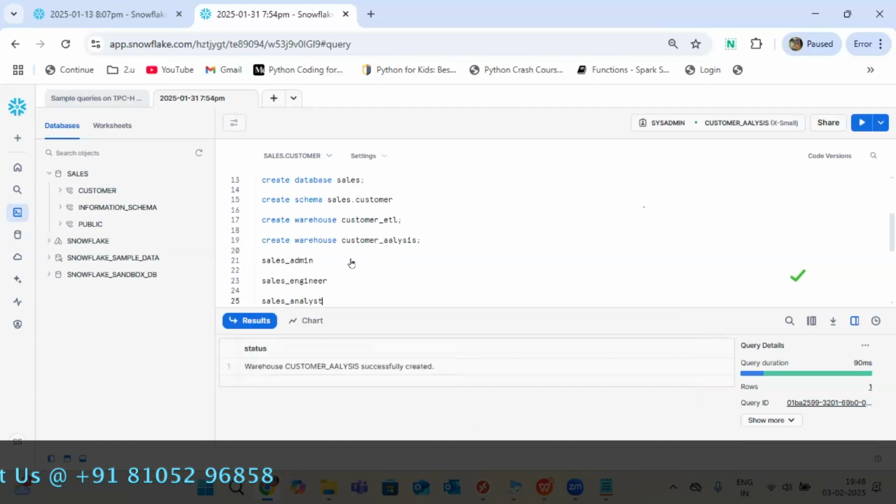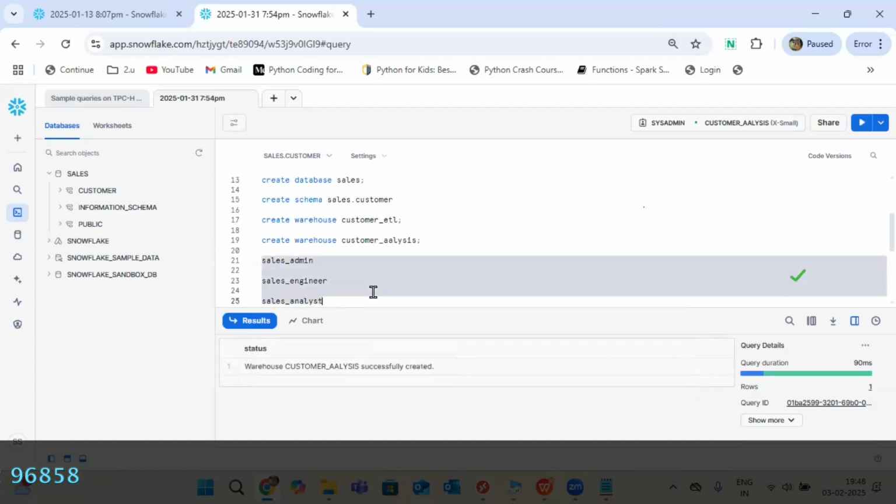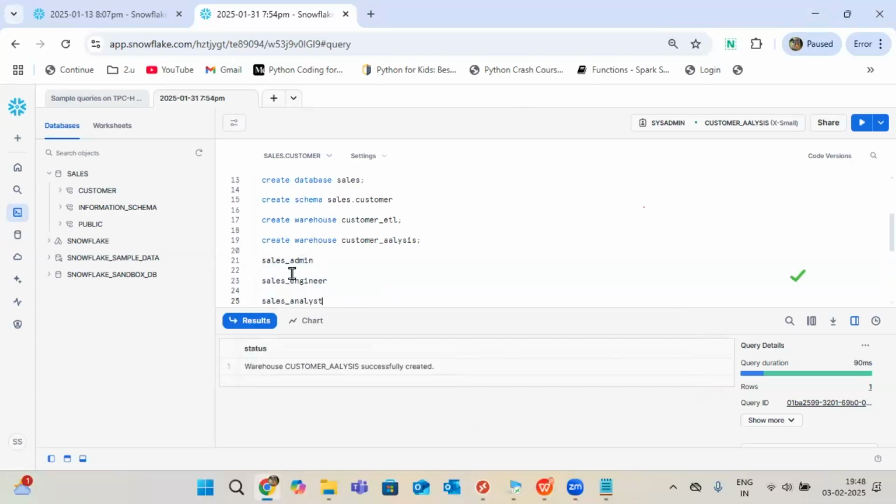I need to make these customized roles. In real time also, based on your project they will change. My project is related to sales, so I used the sales keyword. In your project, they will use naming conventions related to your project. It's totally admin work, guys. Admin work is totally different. Sales admin is totally different.